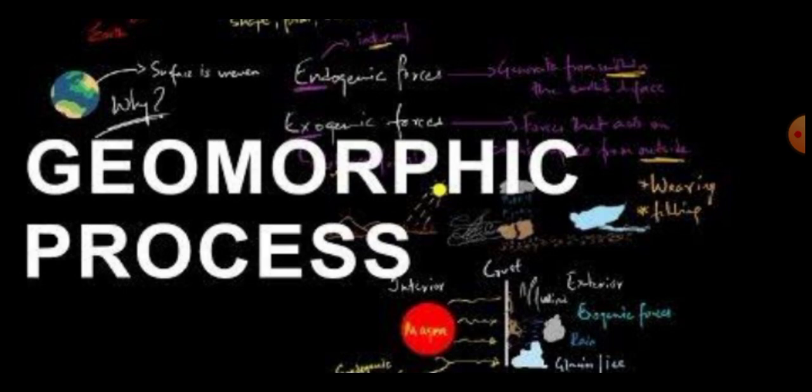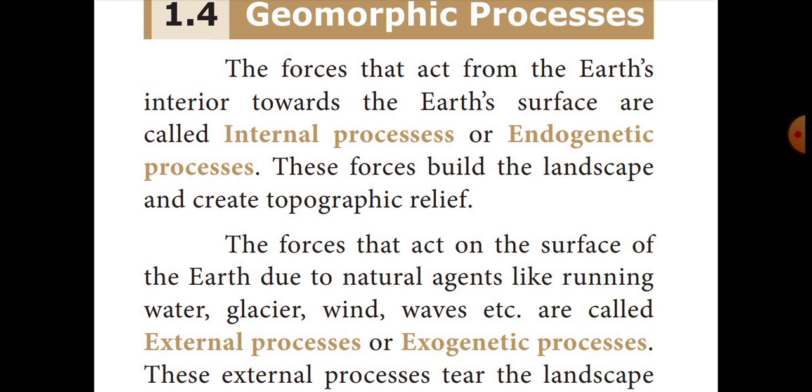Now listen, students. The forces that act from the earth's interior towards the earth's surface are called internal process or endogenetic process. I already taught that there are two processes in the geomorphic process. How did these processes happen? The formation and deformation of landforms on the surface of the earth is a continuous activity of two broad processes. They are the internal process and the external process. How will these internal and external processes cause this?